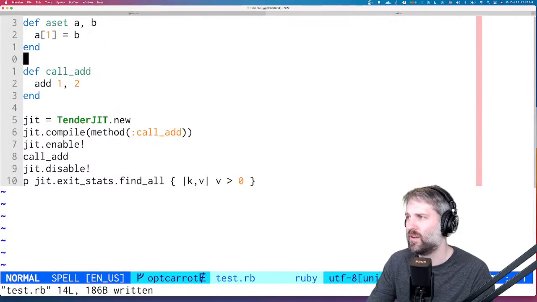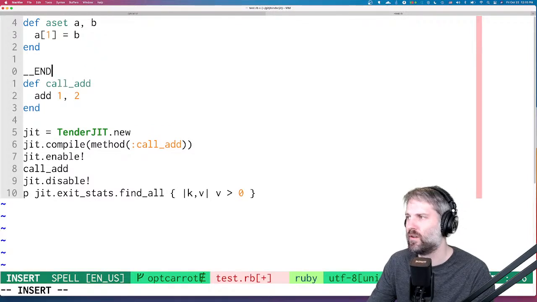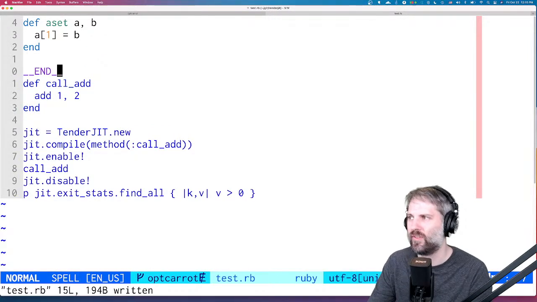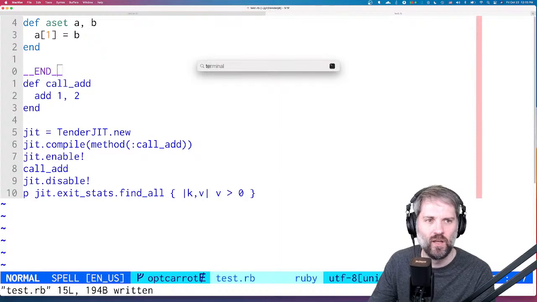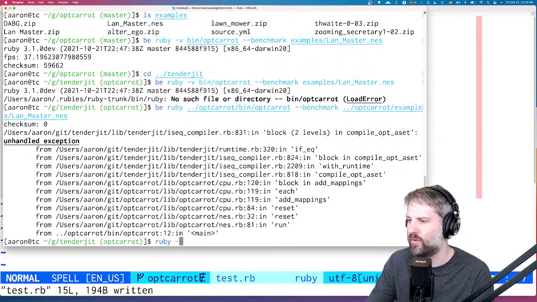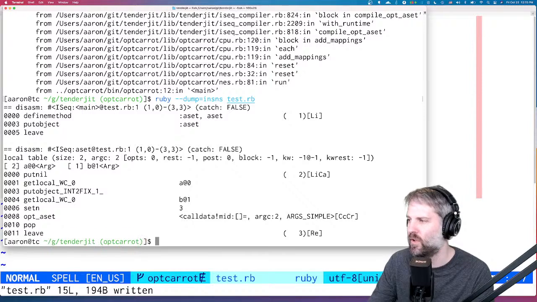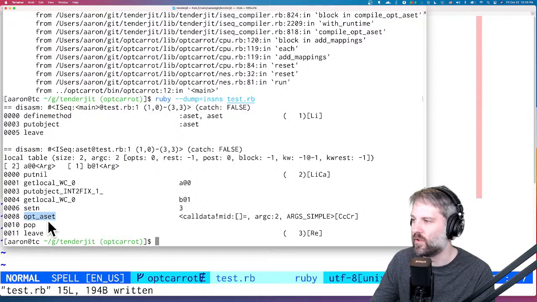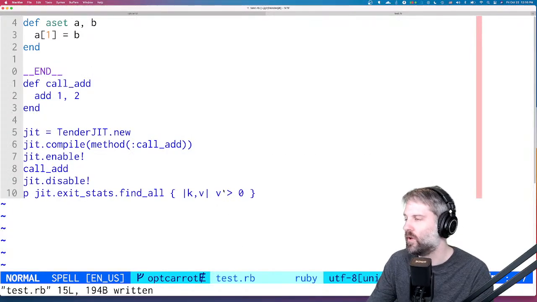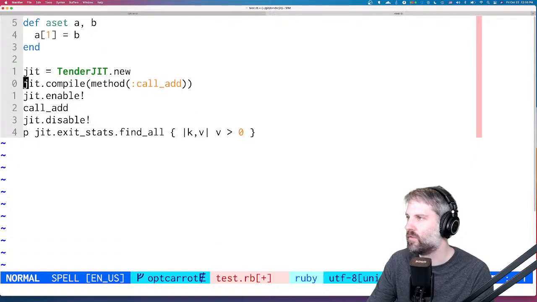Let's do that. And actually, let's just print out the instructions for this and see what it is. We'll do ruby --dump=insns test.rb. And yeah, okay, so here's our aset. That's the instruction that we're dealing with now. So let's get rid of this. We'll just call aset.